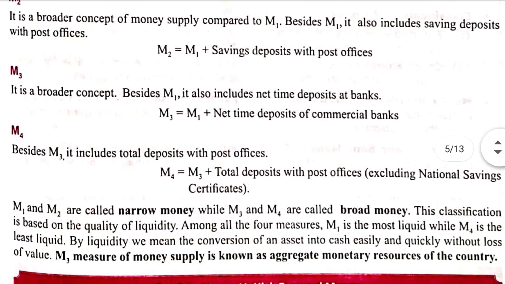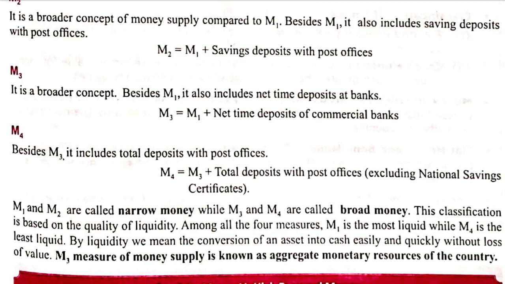Next is M4. M4 includes M3 plus total deposit with post offices, that means deposit with post office in the form of savings deposit or in the form of other types of deposit like Kisan Vikas Patra or Indira Vikas Patra, but they exclude NSC or National Savings Certificate. Why is NSC excluded? Because you cannot withdraw NSC before the 5-year term.